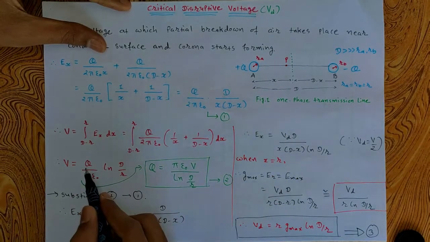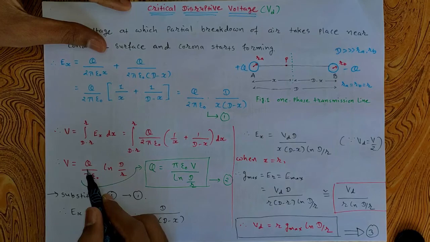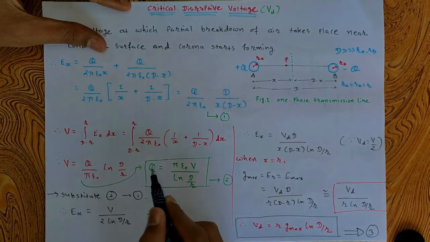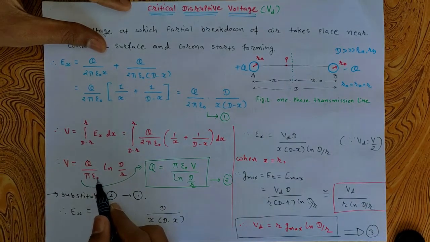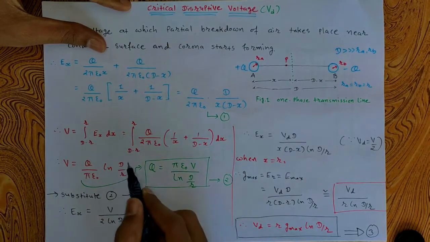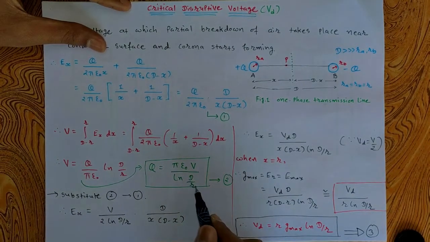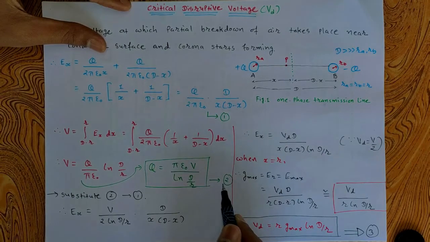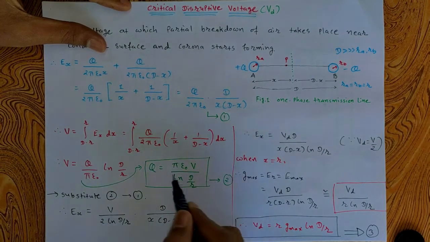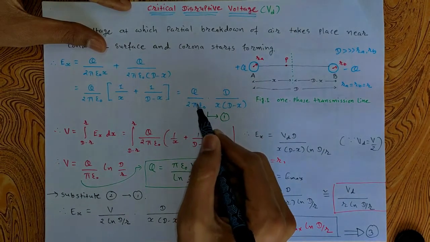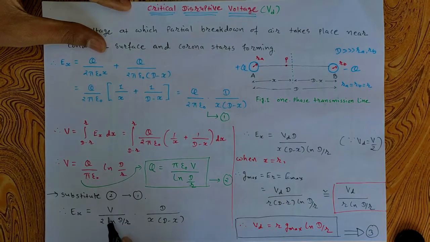From this equation, the expression for Q is Q equal to pi epsilon 0 into V divided by natural logarithm of D by R. Let this be equation number 2. Now putting equation number 2 into equation number 1, we get V divided by 2 natural logarithm of D by R multiplied by D divided by x into D minus x.